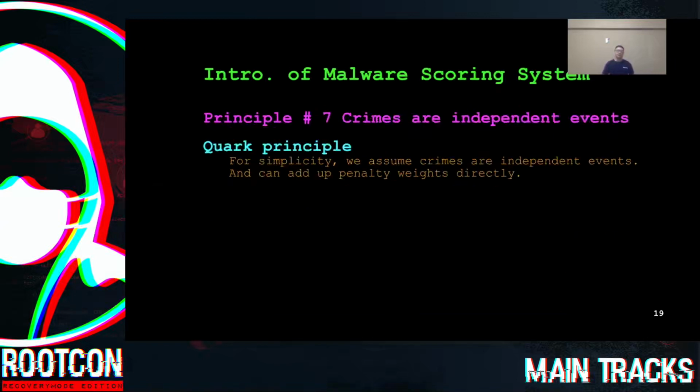All right, principle number 7. Crimes are independent events. So for simplicity, we assume crimes are independent events and penalty weights can be added up directly.